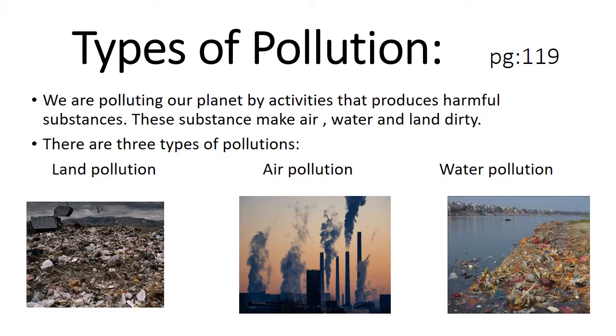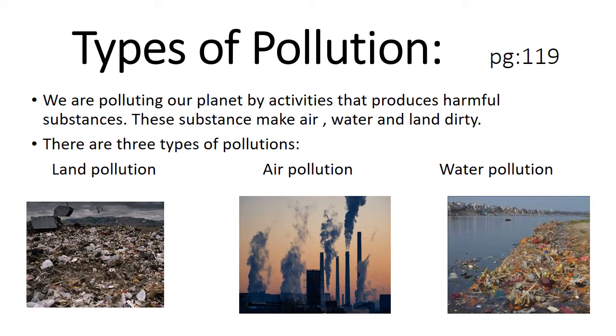Types of pollution. Page number 119. We are polluting our planet by activities that produce harmful substances. These substances make air, water, and land dirty. So basically, our human activities, you know that as humans we have different needs, and to fulfill our needs, we take different things from the environment and we perform different activities. These activities produce waste, and they harm and pollute our environment, and on the basis of the substances we make three types of pollution, that are air, water, and land.